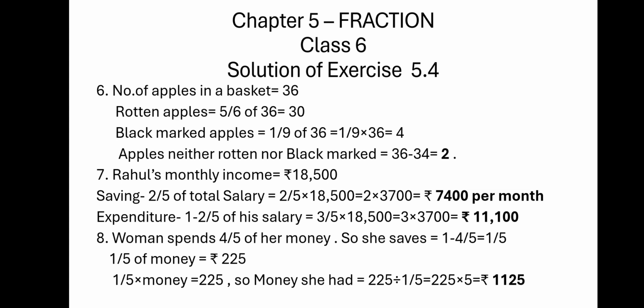So 1/5 of the money is equal to 225. So money she had is 225 divided by 1/5, and that is equal to 1125, because that is 225 multiplied by 5.